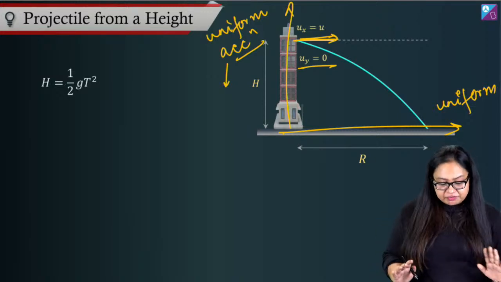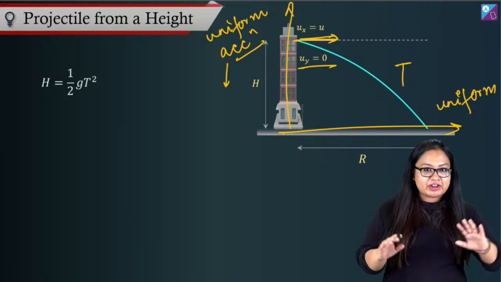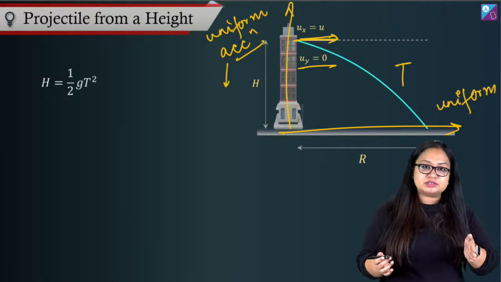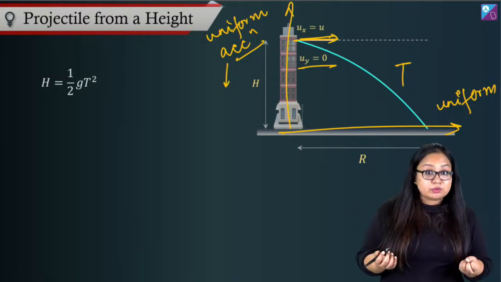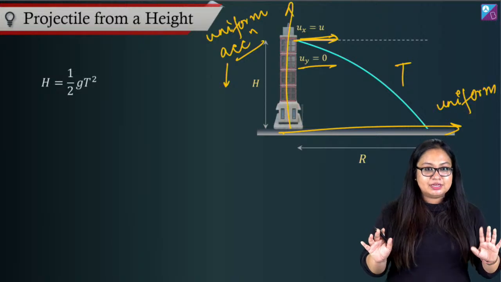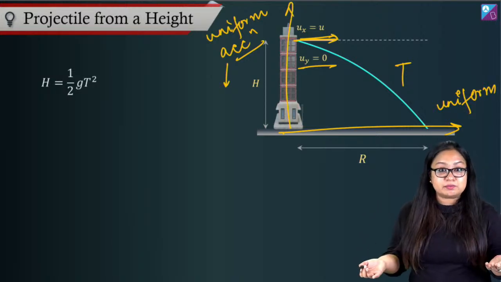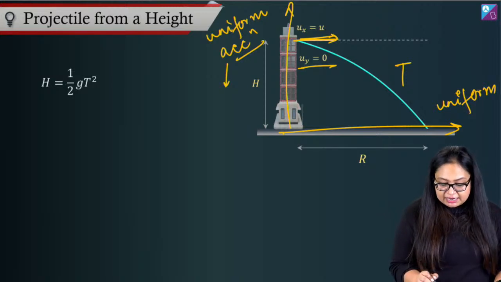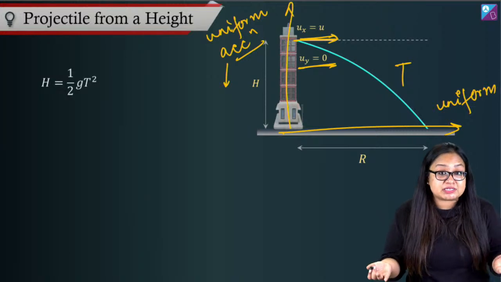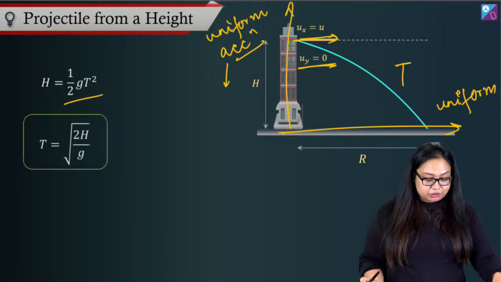So now if I talk about time taken to come down, that will be the time of flight effectively. And time taken to come down will only depend on y direction, because the ball is coming down because of gravity. Gravity is in y direction. Time of flight depends on y direction. In y direction, this is a uniformly accelerated motion. Initial velocity in y direction is 0, displacement is h, acceleration is g, s is equal to ut plus half at square. h is equal to half gt square,